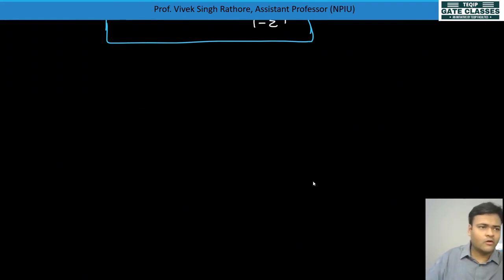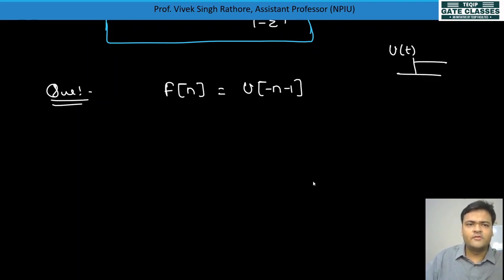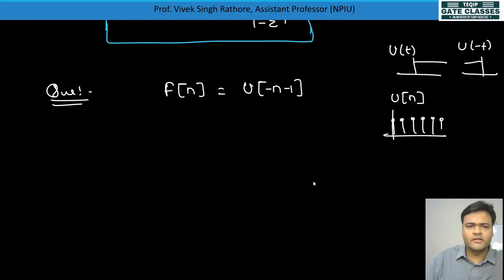See, I will take one more question, then you will understand more. Let's suppose f of n is u of minus n minus 1. See, u of t is this type of signal, u of minus t is like this, and similarly u of n is this type of signal, and u of minus n minus 1 is this type of signal.